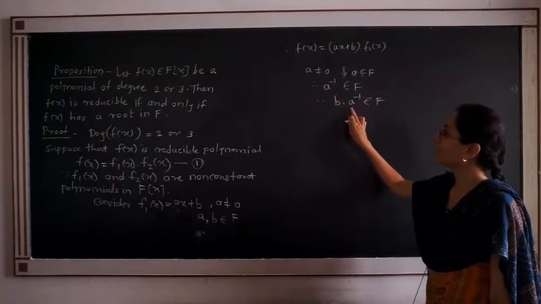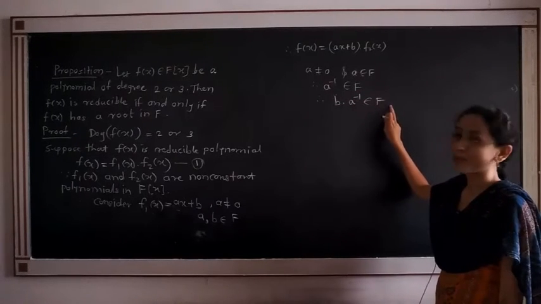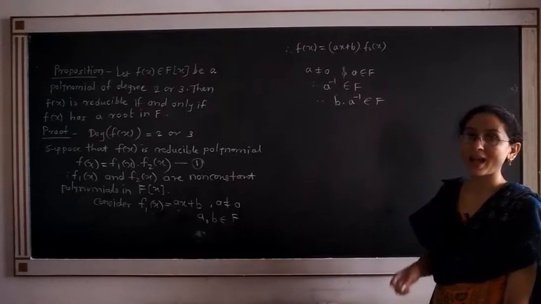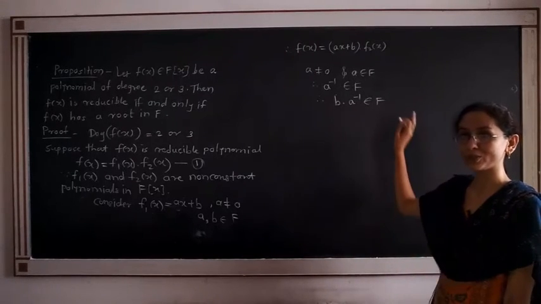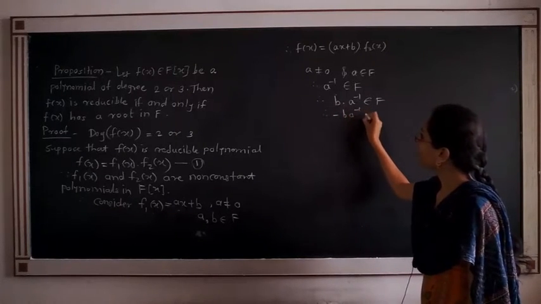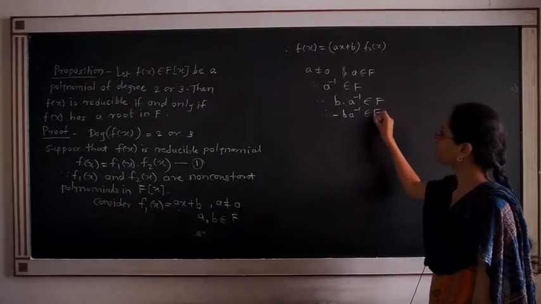Hence, the product b into a inverse belongs to F. As soon as b a inverse belongs to F, its additive inverse also belongs to the same field. Therefore, minus b a inverse belongs to F.